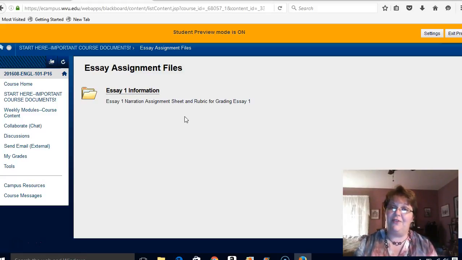The reason I have this on this page is so that if you do need to go back in and find an assignment sheet, but you don't remember which week it was posted in, you don't have to go through all the weekly modules to try to find it again. You can simply come here to get to it more quickly. All right, that's all there is to that, basically. Just kind of an easy way to find it.